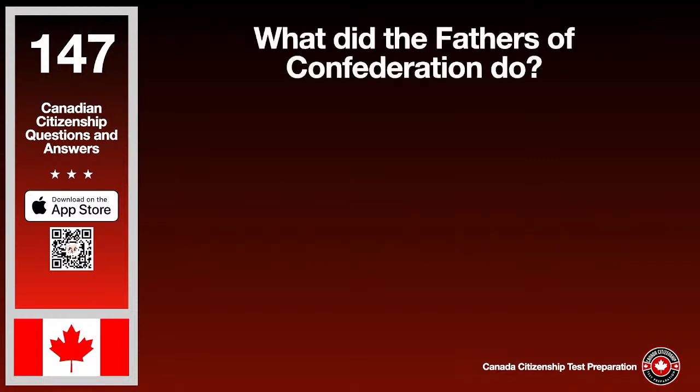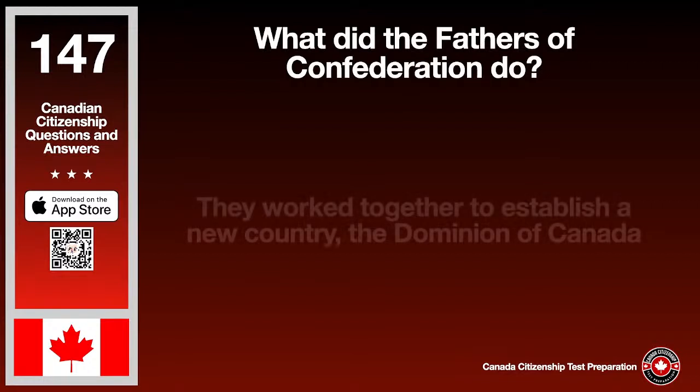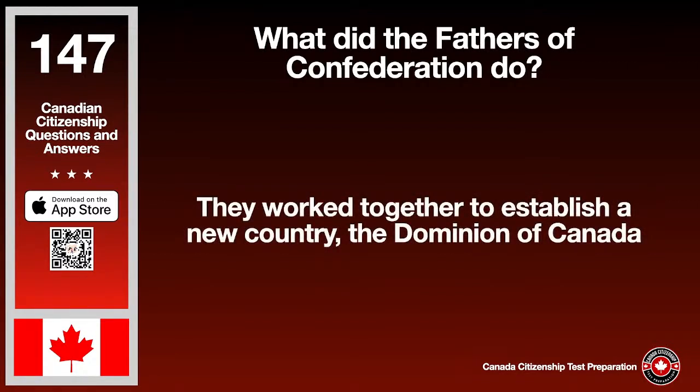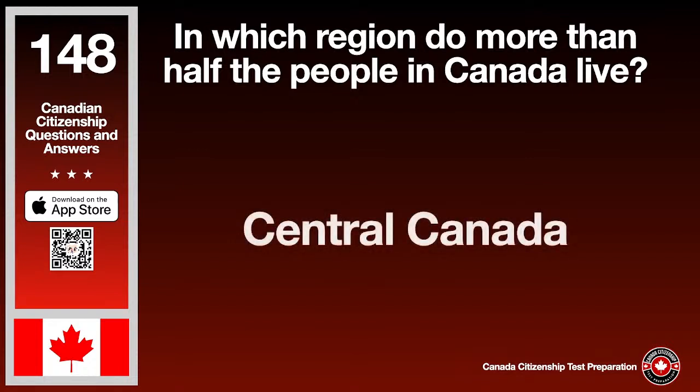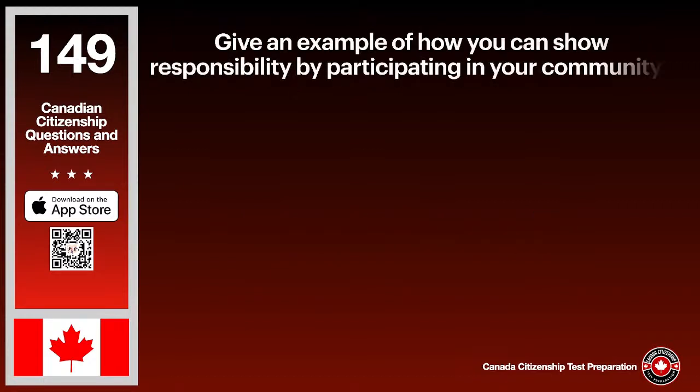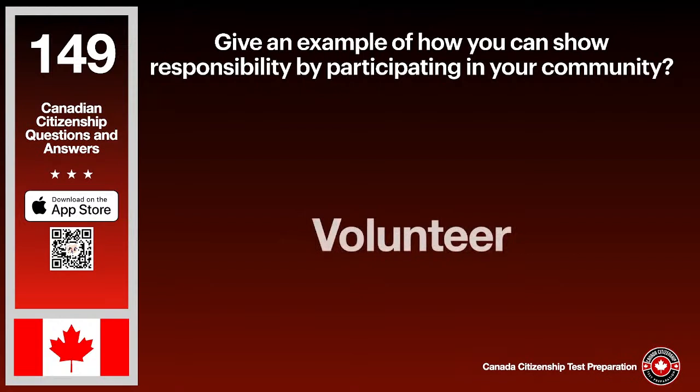What did the Fathers of Confederation do? The answer is they worked together to establish a new country, the Dominion of Canada. In which region do more than half the people in Canada live? The answer is Central Canada. Give an example of how you can show responsibility by participating in your community. The answer is volunteer.